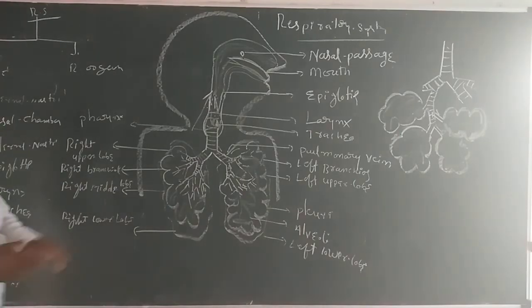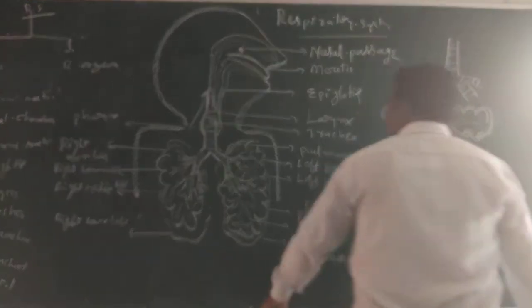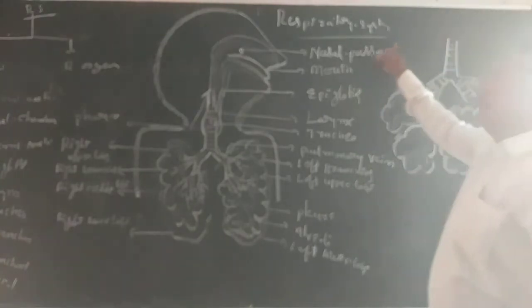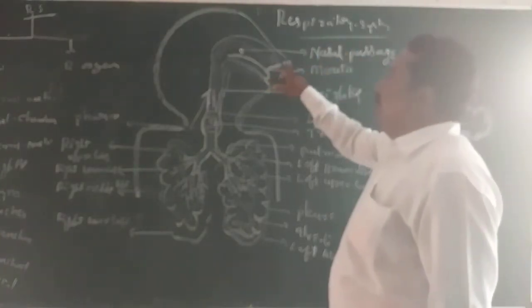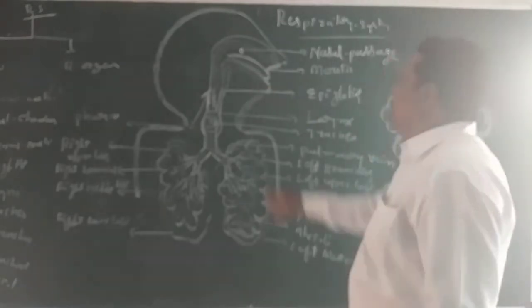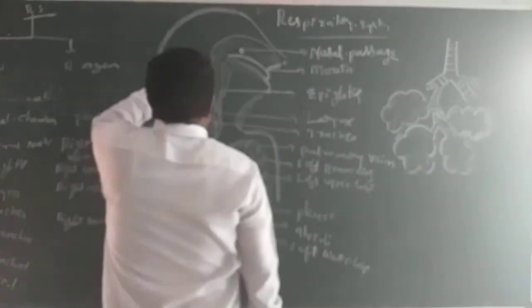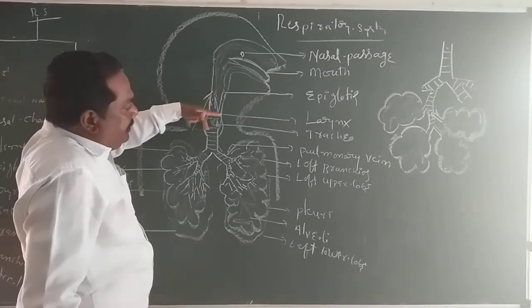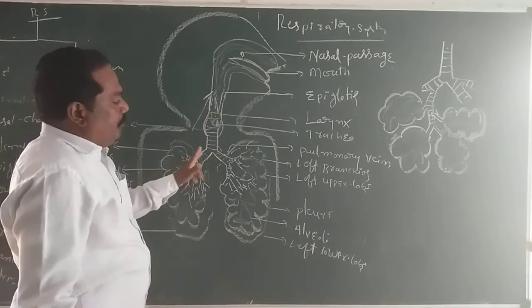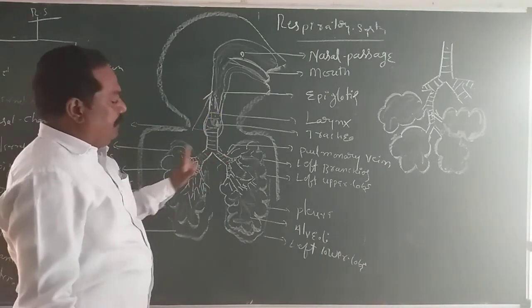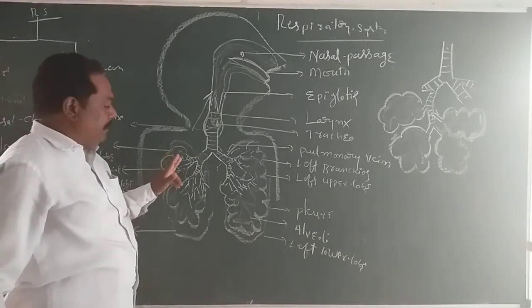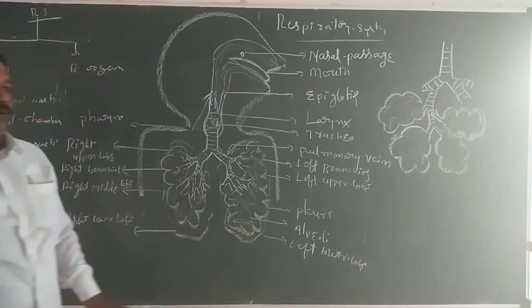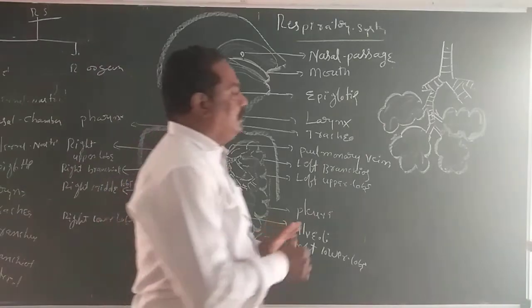Now observe this. Generally in human beings there is a well-developed respiratory system, so we explain the human respiratory system. Observe this figure. These are the external nostrils, communicating with the nasal passage. The nasal passage communicates with the internal nostrils, which communicate with the larynx. The larynx communicates with the trachea. The trachea divides into two important branches, primary right and left branches. They divide into secondary branches, tertiary branches, bronchioles and alveoli. The alveoli are the final end of the respiratory tract.